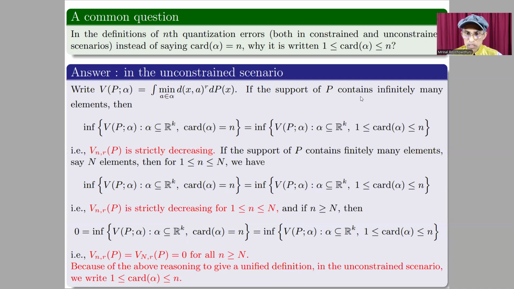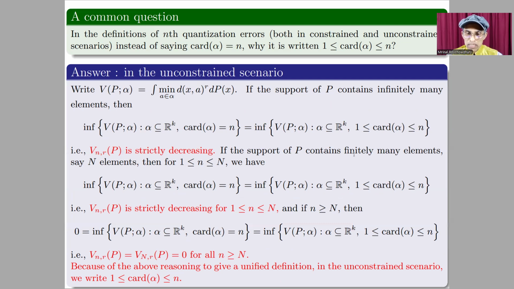Now, if the support of P contains infinitely many elements, then the infimum of V_p(alpha), alpha a subset of R^k, with cardinality of alpha equal to n, is the same as with the cardinality of alpha lying between 1 and n. That is, if the support of P contains infinitely many elements, then V_{n,r} is strictly decreasing.